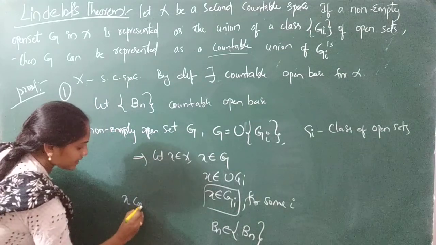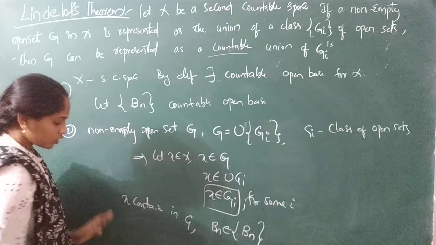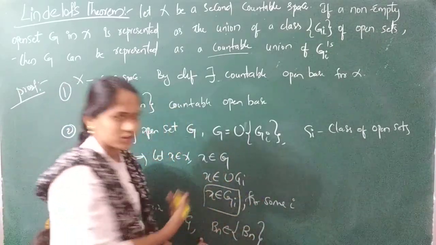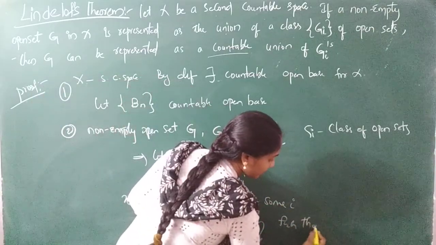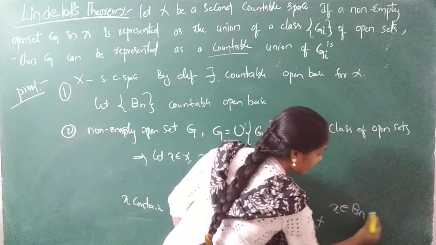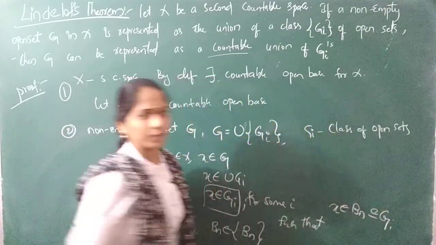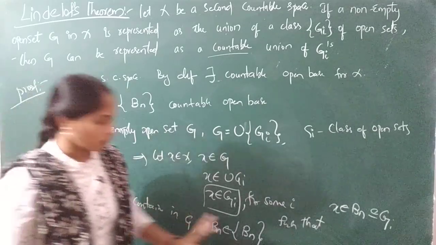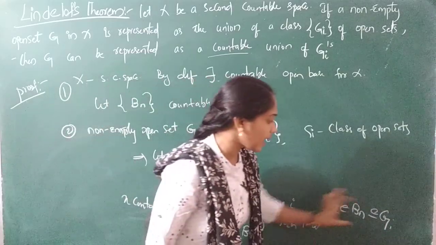X is contained in G for some Gi. So a point X has come, and a set Bn has come from the open base, such that by the definition of open base, how can you write? X belongs to Bn which is a subset of or equal to G. Got my point?